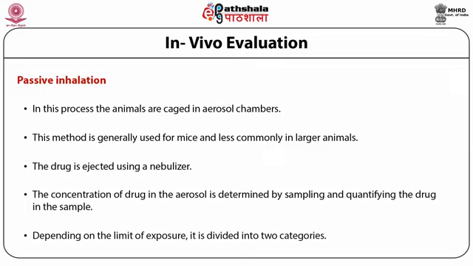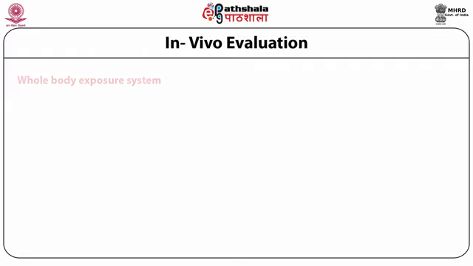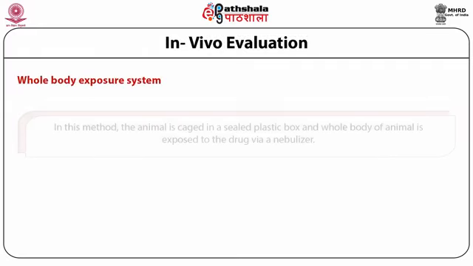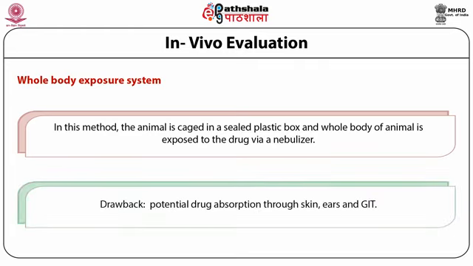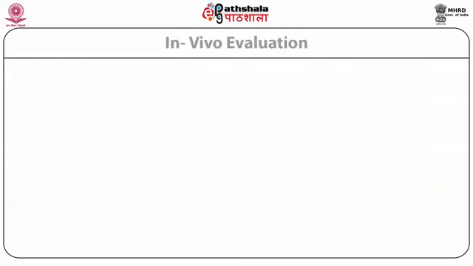Depending on the limit of exposure, it is divided into two categories. First one, whole body exposure system. In this method, the animal is caged in a sealed plastic box and the whole body of the animal is exposed to the drug via a nebulizer that is connected to the box. Even though this method is less stressful, a major drawback of this system is potential drug absorption through the skin, ears and GIT.